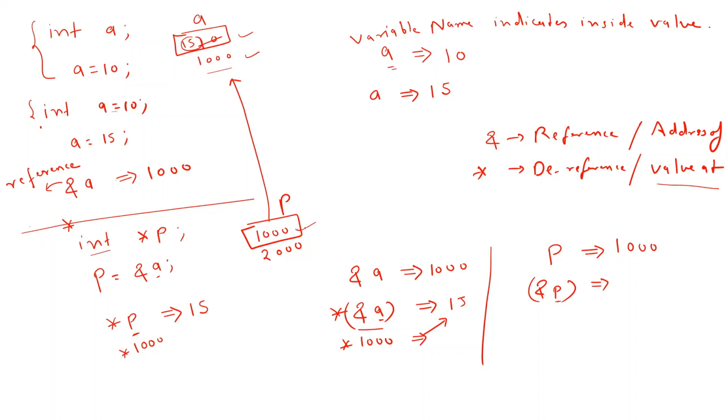So the address of this 1000 is what? It is 2000. So now this gives me 2000. Okay, now what is star p? So star p, so p is what? P is our variable, the name indicates inside value, so it is 1000, and value at 1000. So this is the 1000 location, and the value at 1000 is what? 15. So this will give me 15 as the answer.